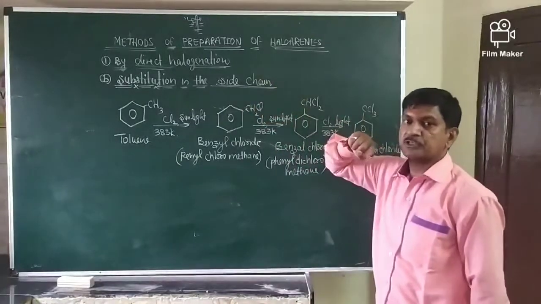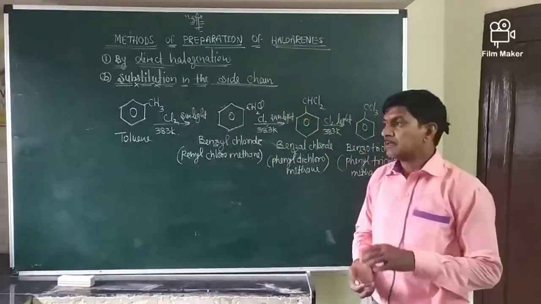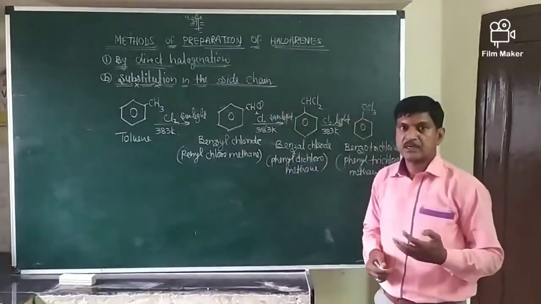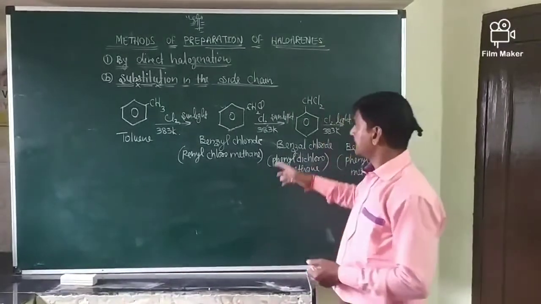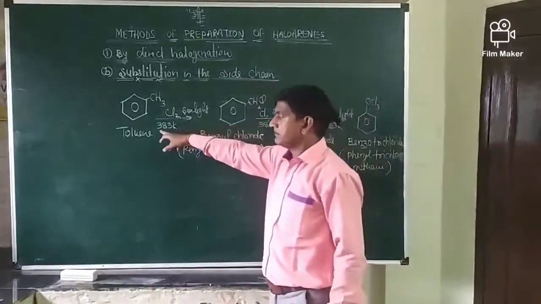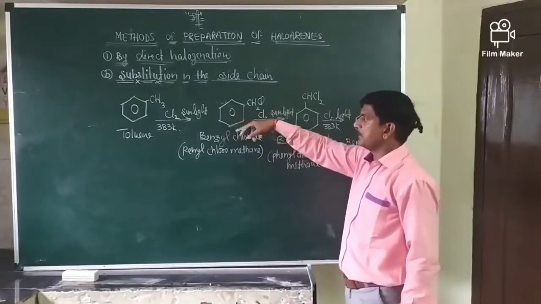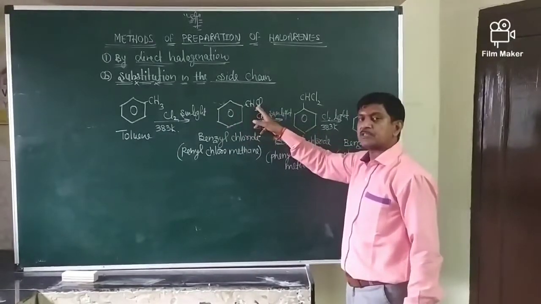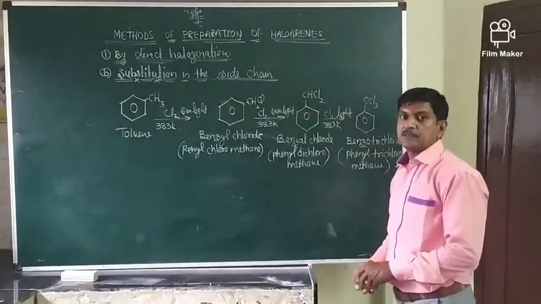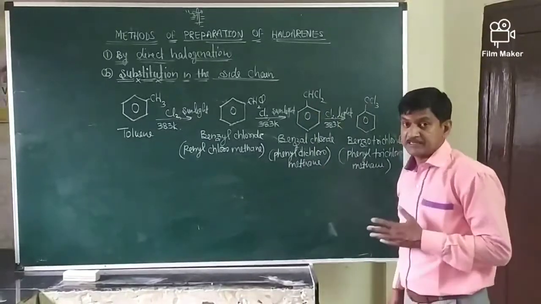First we saw substitution in the nucleus, where different types of arenes are treated with chlorine, bromine, iodine. So here is substitution in the side chain. Toluene reacts with chlorine, bromine. In the side chain, one hydrogen is replaced by halogen atoms. So this is another method of preparation of aryl halides. Okay.